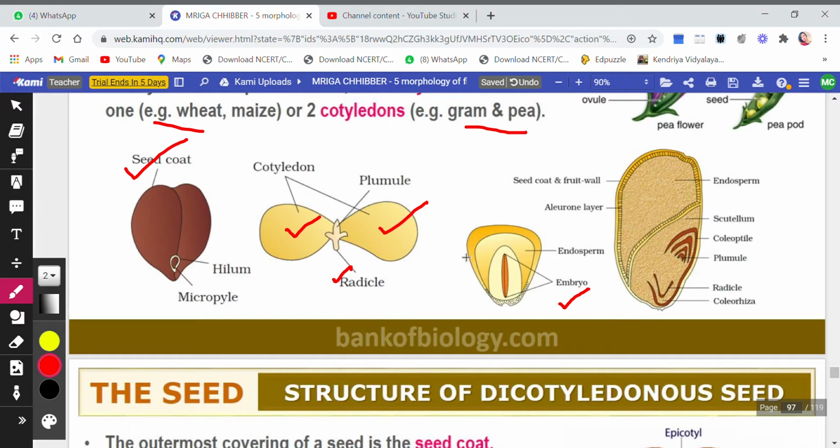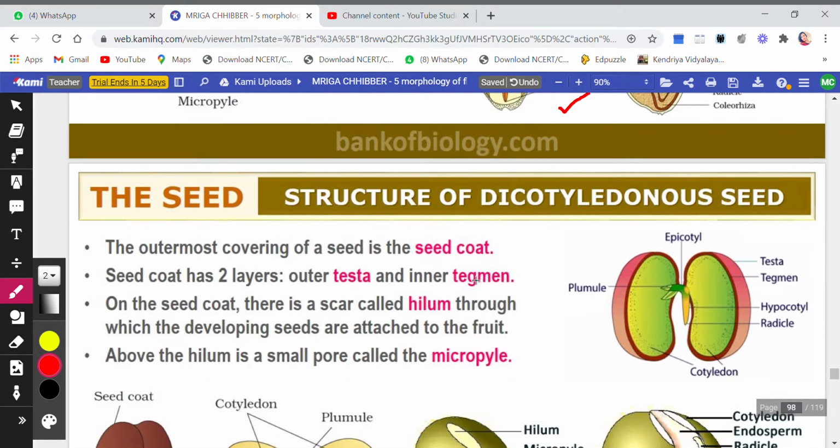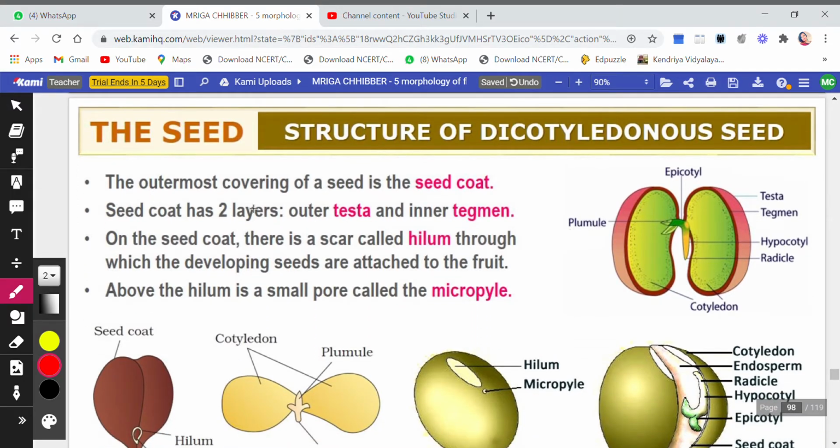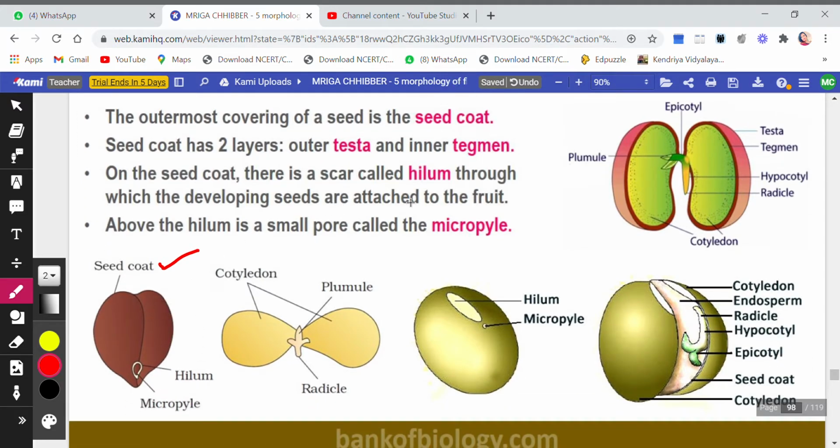This is one cotyledon in wheat and maize. So this is all about seed. Here, the outermost covering of seed is called the seed coat. Seed coat has two layers. One, the outer one, is the testa and the inner one is the tegmen. If you see here, this is the outer one, testa, the inner one is the tegmen. Okay. On the seed coat there is a scar.